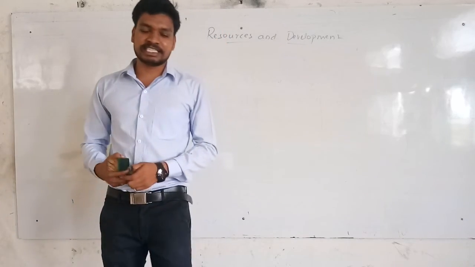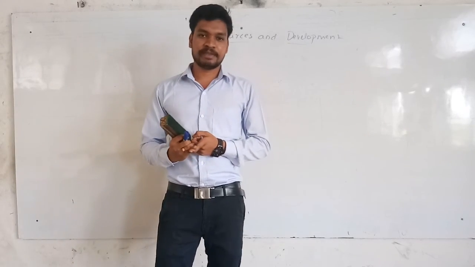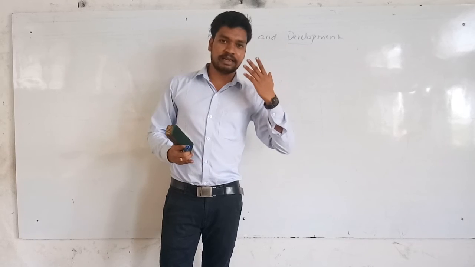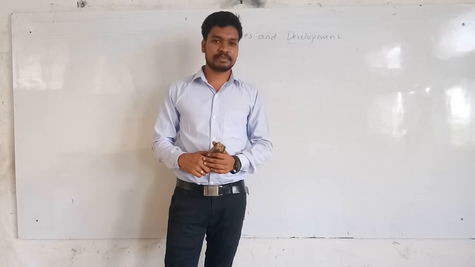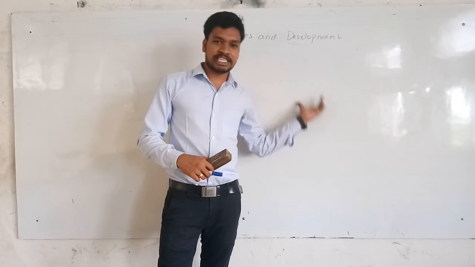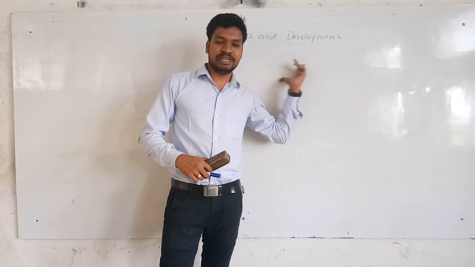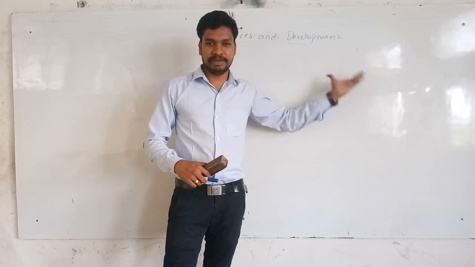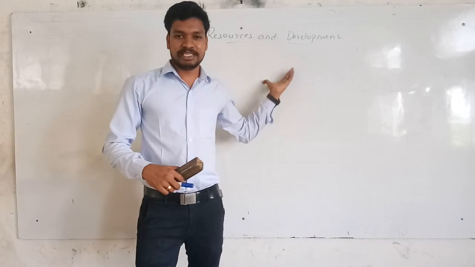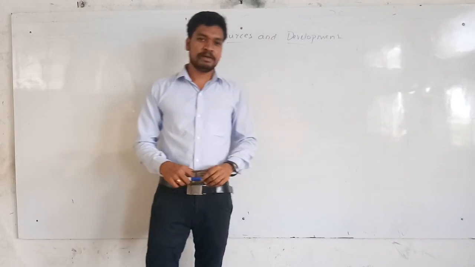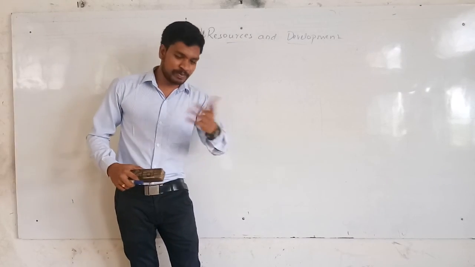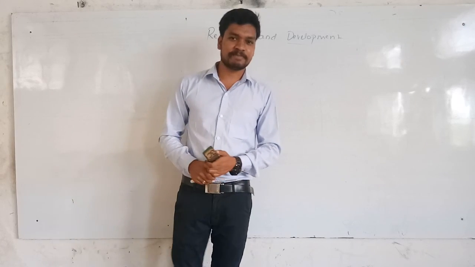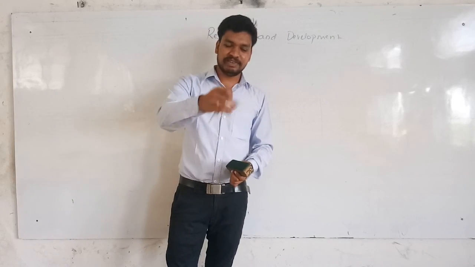Now what we discussed is sustainable economic development, and in the last class we discussed the classification of resources. In sustainable development, we discussed this Rio de Janeiro Earth Summit, a meeting which took place in Brazil in the year 1992. I hope you understood this concept, and we will continue in the next class.